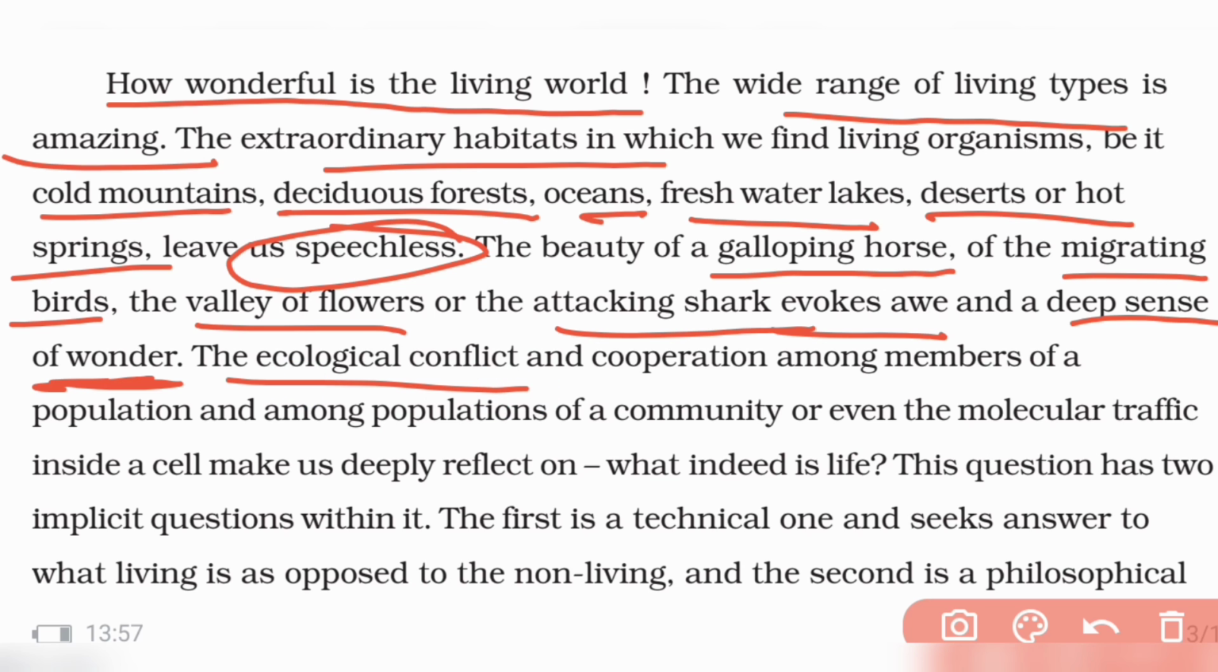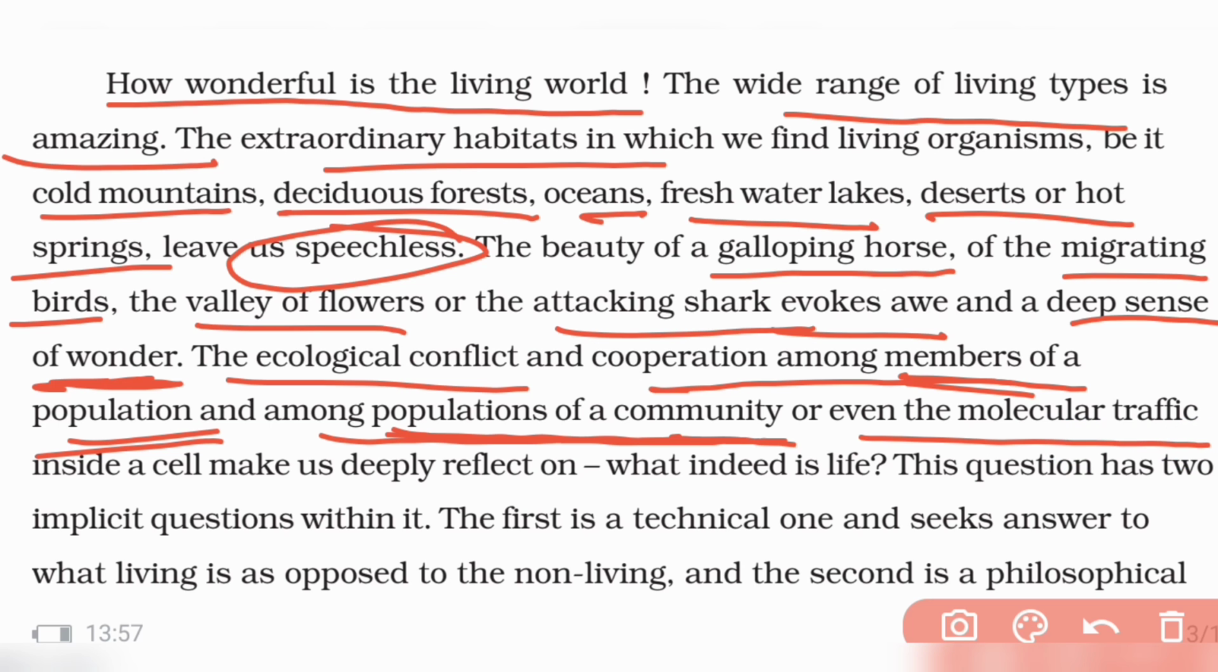Then there is ecological conflict and cooperation among members of a population and among populations of a community. In a community there are so many populations, and there are members in a population. Even the molecular traffic inside a cell, there is so much going on. From here something goes on, from here something is manufactured. Inside the nucleus something is made and sent to different parts.